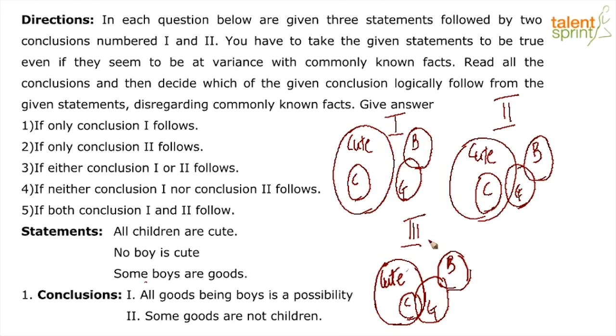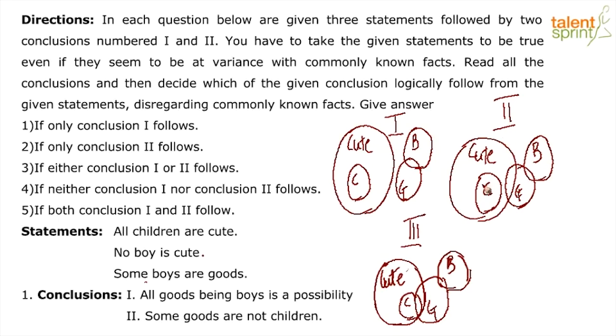Let's look at the second statement. No boy is cute means that the set of boys in statement 2 has to be completely different from the bigger set of cute. Now look at this. We know that the statement no boy is cute cannot overlap with the set cute under any circumstances. So in all the 3 cases, we have drawn that set separately.